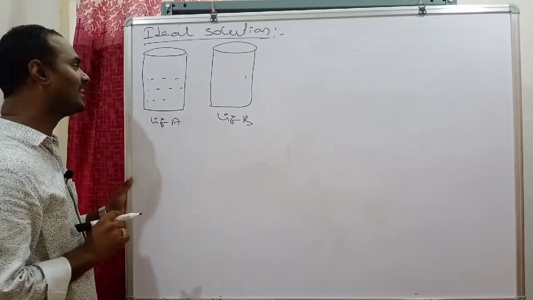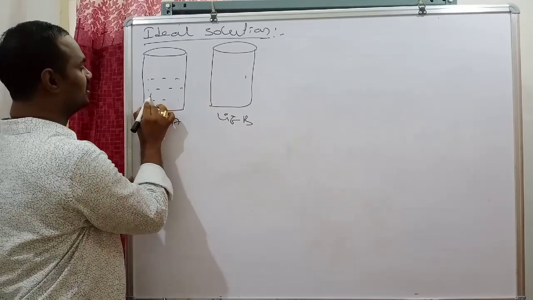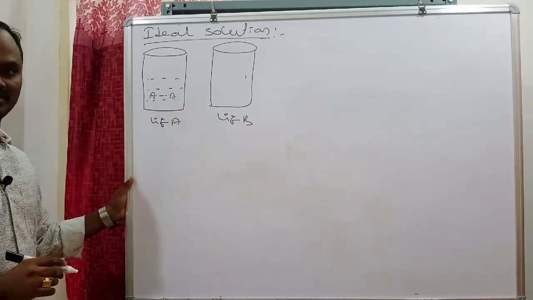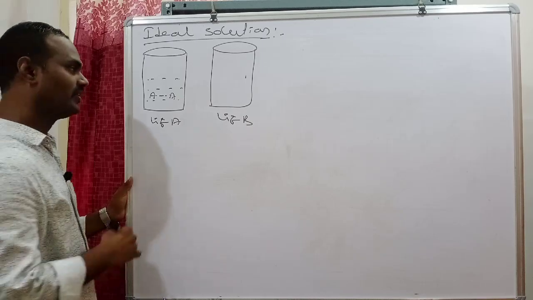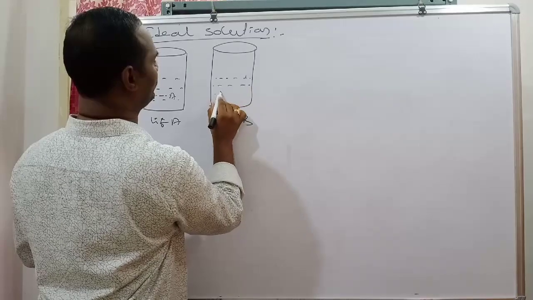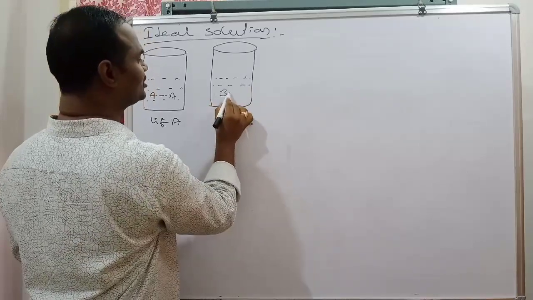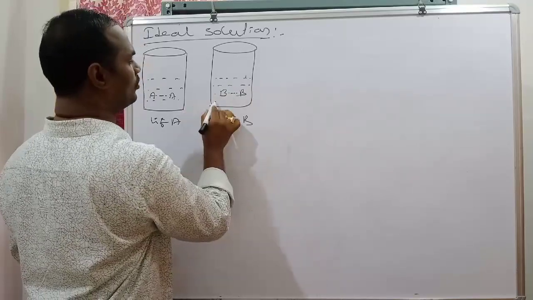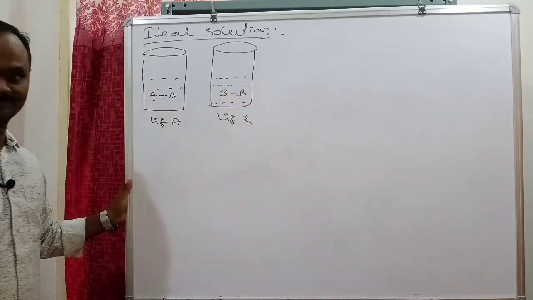The attraction in liquid A is between A and A molecules only. Is it clear? Now in liquid B, all molecules are B molecules, and the attraction is between B and B molecules.